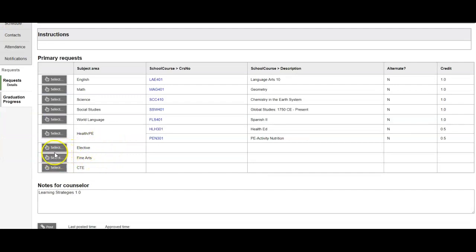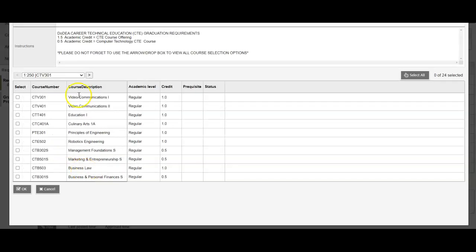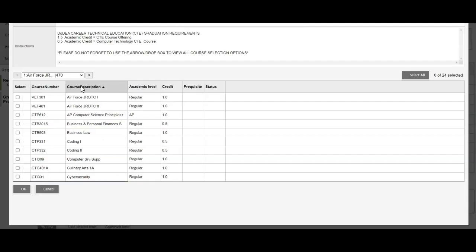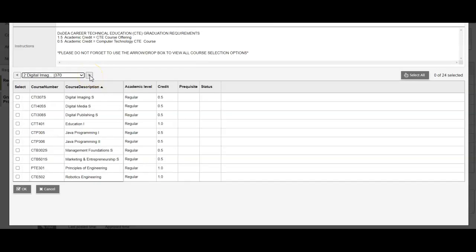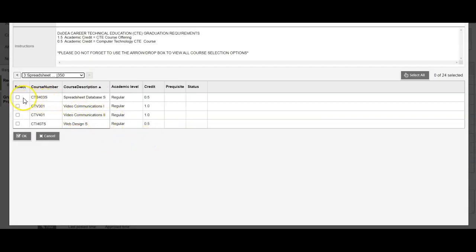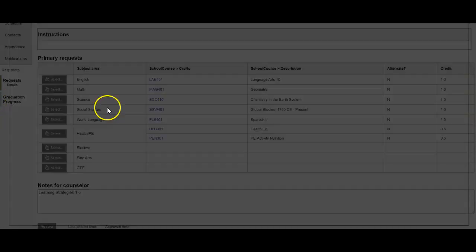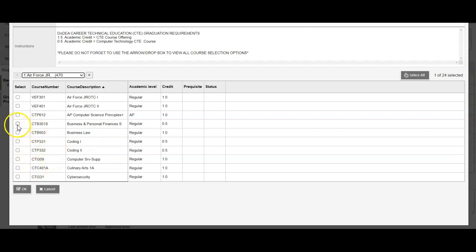Next, you want to select either your elective, fine arts, or CTE. Now, with these CTEs, you might say, why aren't my courses listed? Well, what you could do is alphabetize by clicking course description and finding your class that way, or go ahead and go to the next page, and these drop down menus will help you. So for instance, if I want to take spreadsheet and another half credit class, business and personal finance, there you go.